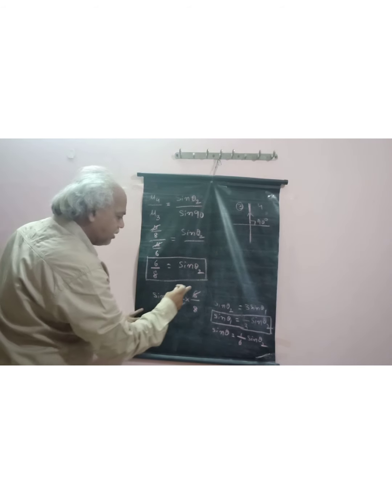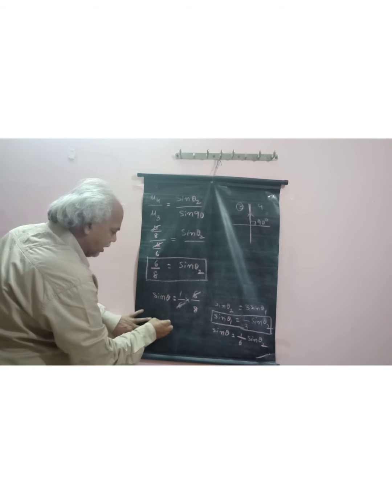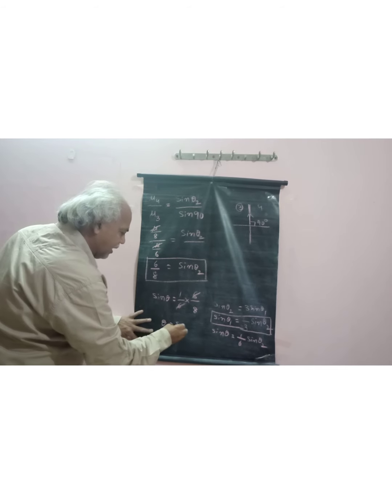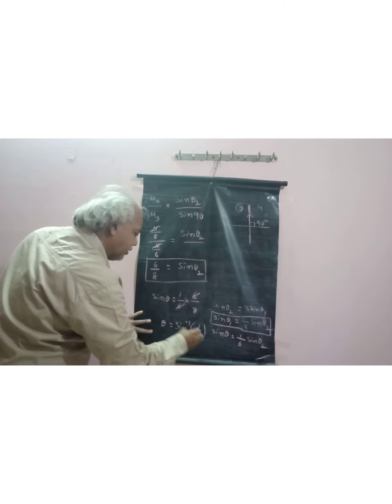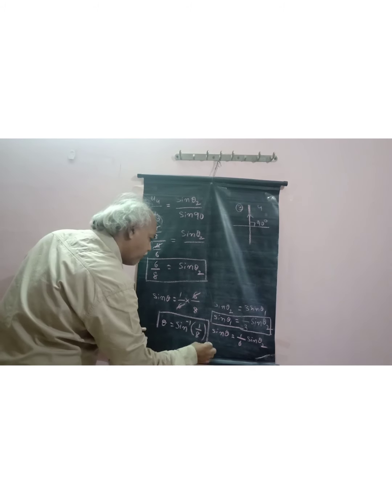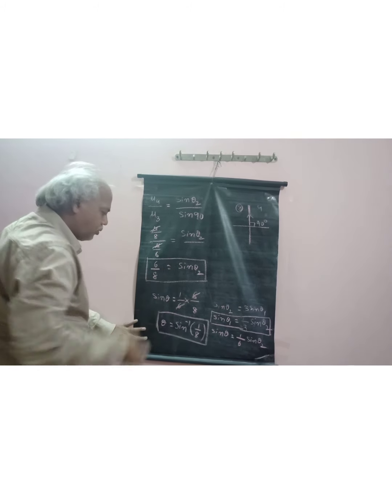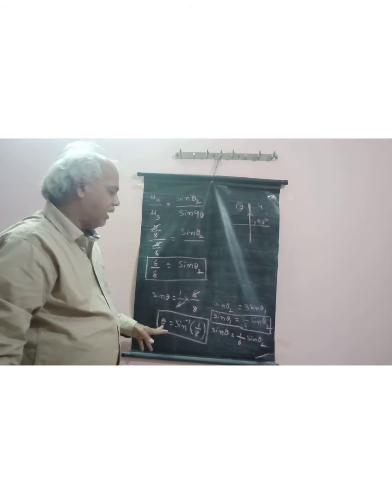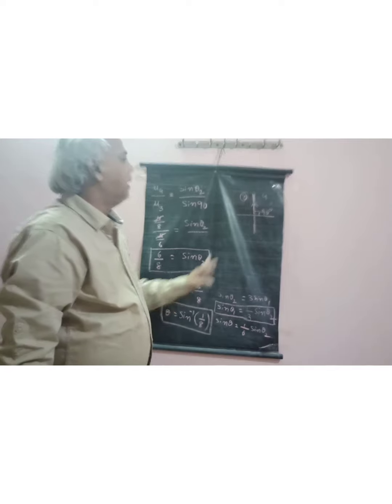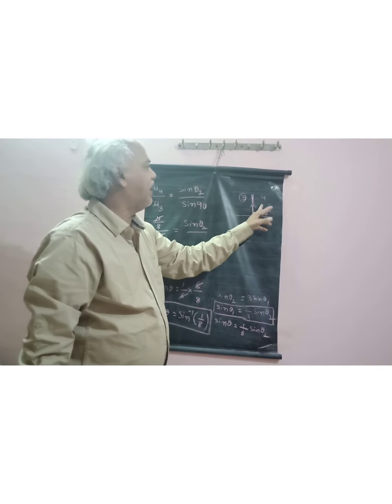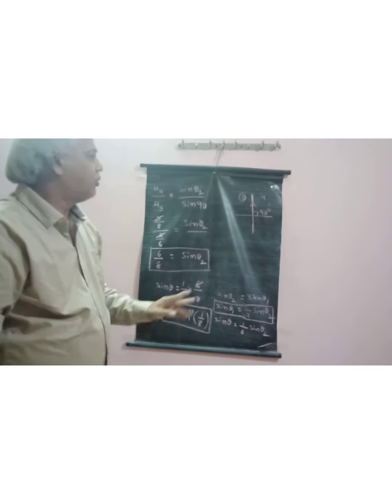So sin theta is equal to 1 by 8. So theta is equal to sin inverse 1 by 8. So at this angle of incidence, the light ray does not emerge or refract into the fourth medium.